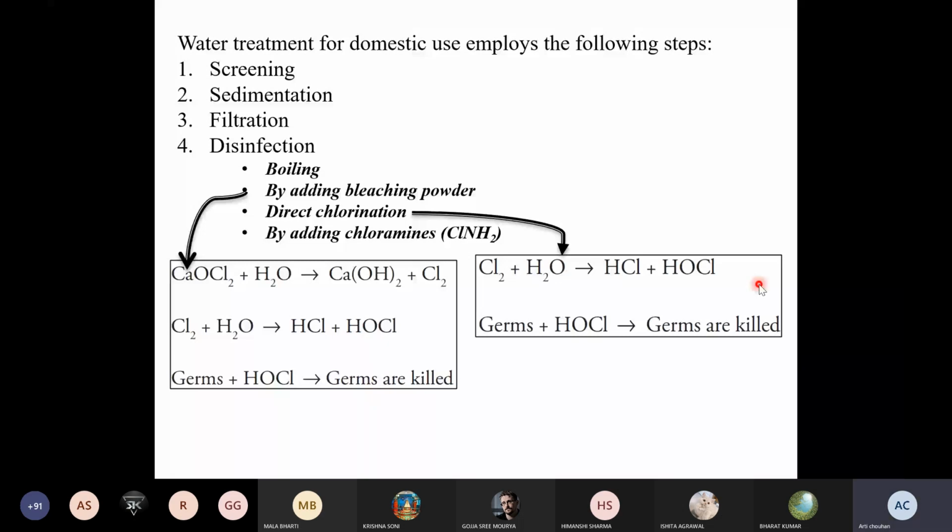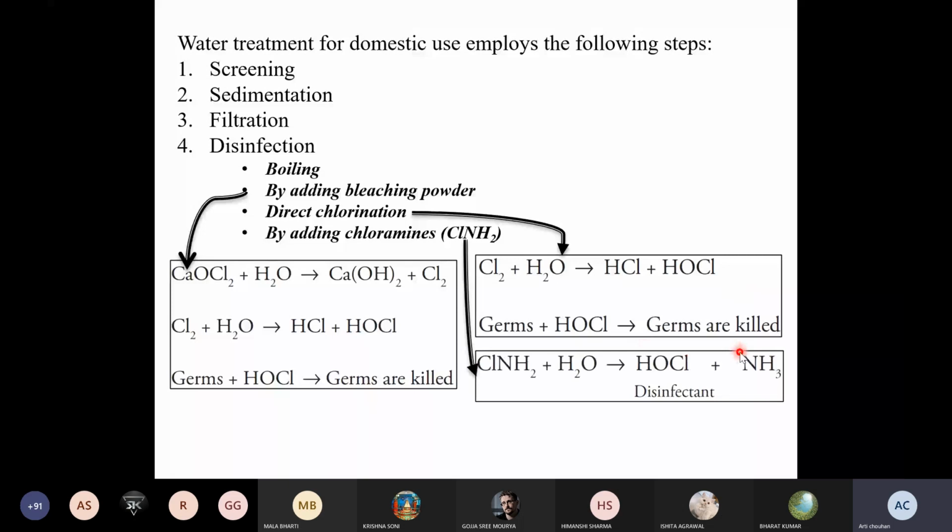If we are adding direct chlorine, then you will see that it reacts with water, and hydrochloric acid and hypochlorous acid will form. And that hypochlorous acid is again able to kill the germs. The same is the case with chloramines. If chloramines are applied for the disinfection process, then the same HOCl is formed, and it has its disinfectant properties. Okay. So in this, one important point is breakpoint chlorination.